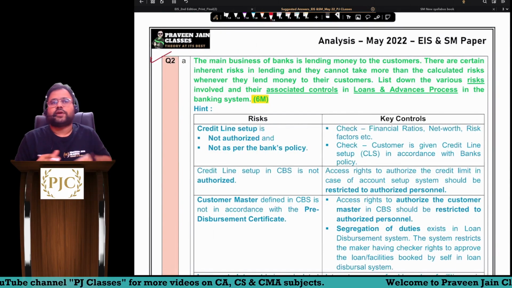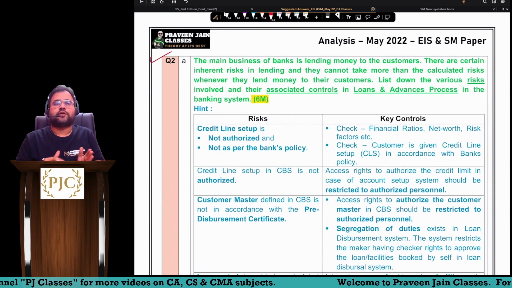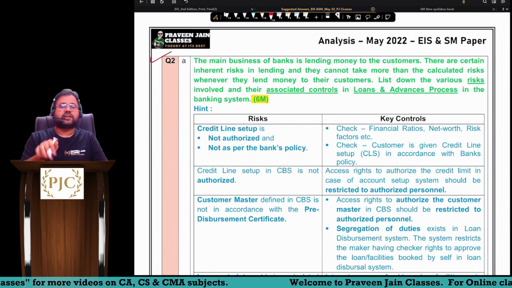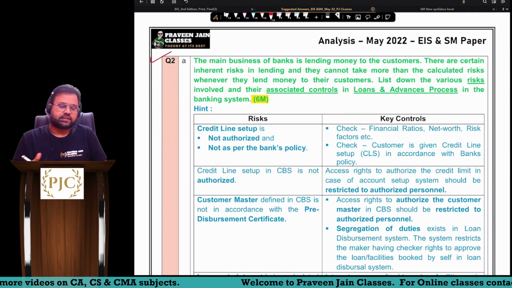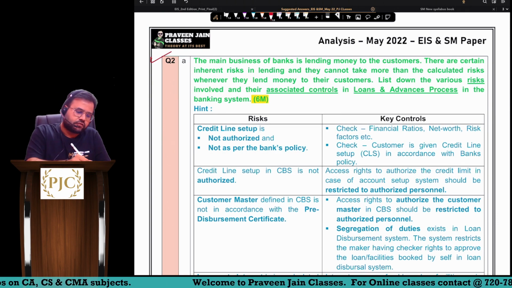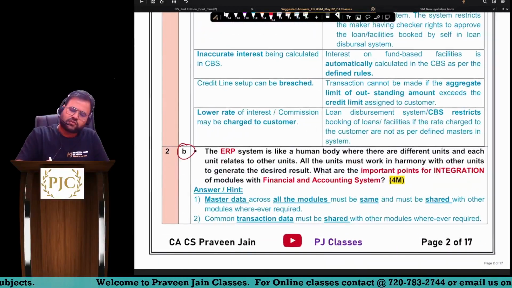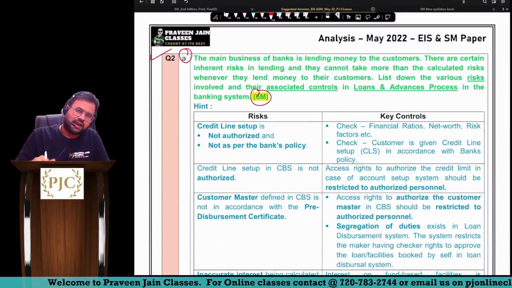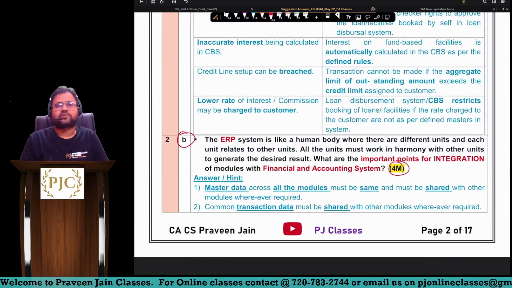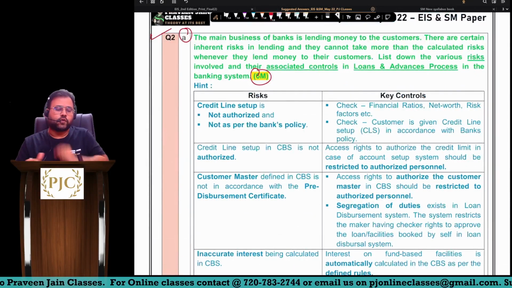So question number 2a. That was your mandatory question. Now from here, we will be having the next 4 questions in which 3 were supposed to be written, sir. Each question will carry 10 marks. So second question has A and second question has B, sir. The first part was generally for 6 marks and the next part was generally for 4 marks, sir. So this was the pattern which ICAI has followed.